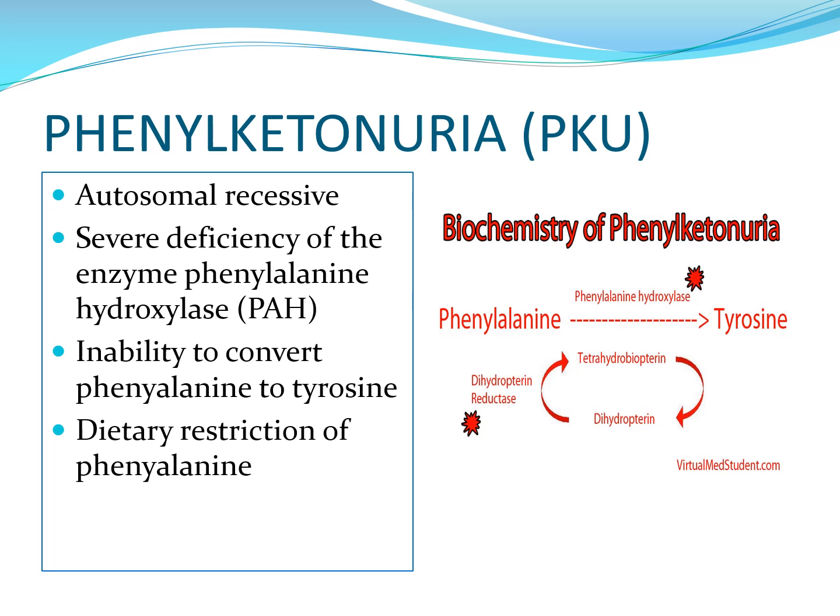So let's discuss first phenylketonuria or PKU. This is an autosomal recessive disorder caused by the severe deficiency of the enzyme phenylalanine hydroxylase or PAH. And due to this deficiency, phenylalanine cannot be metabolized to tyrosine. So this is the inability to convert phenylalanine to tyrosine, and you should have dietary restriction of phenylalanine so that